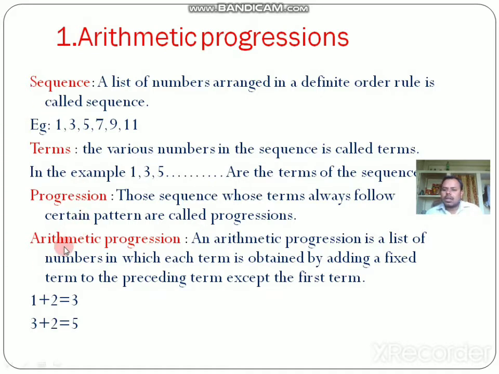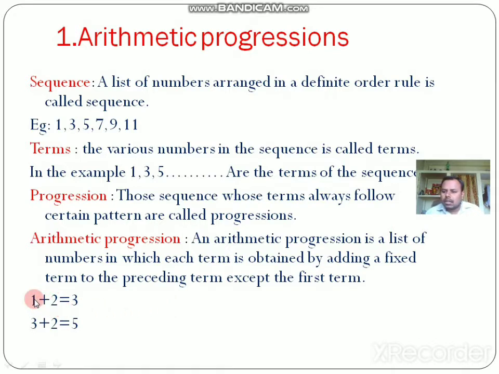Next, let us move to arithmetic progression. An arithmetic progression is a list of numbers in which each term is obtained by adding a fixed number to the preceding term, except the first term. I will take this same example. Let us leave the first term, that is 1, and for each term we have to add a fixed number. By adding the same number, we will get a sequence.